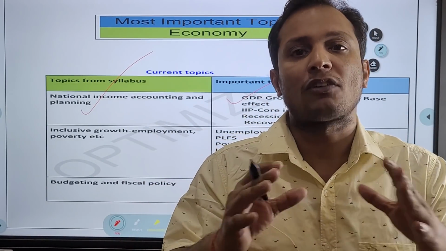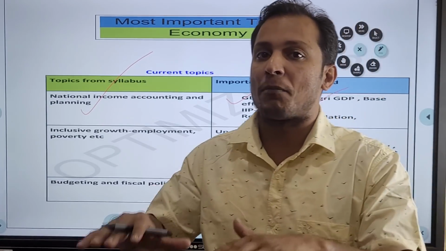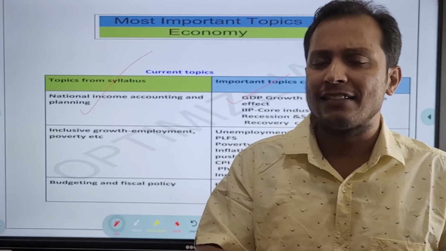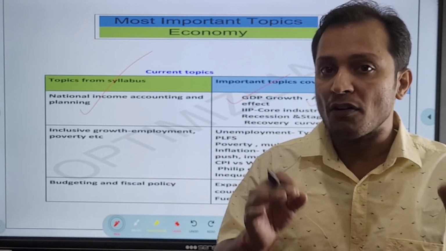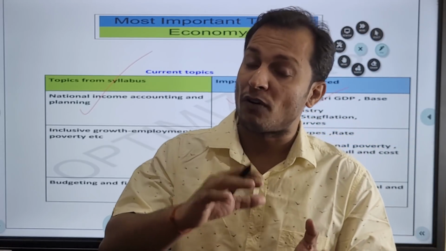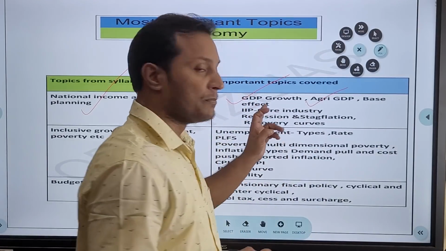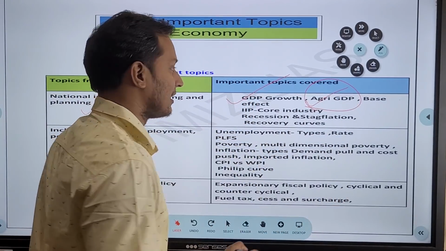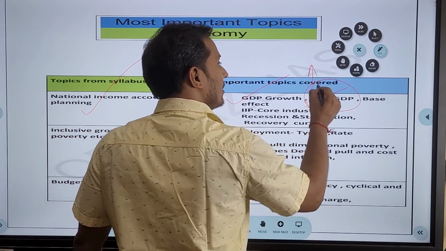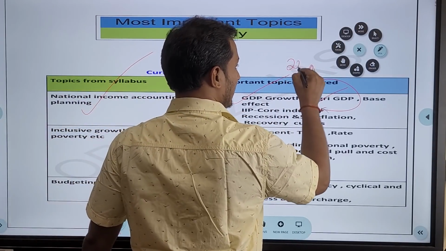Because of the corona, there was a lockdown, and because of the lockdown, other sectors of economy, particularly the industry and some parts of the services sector, were not performing well. However, the agriculture sector was performing really well, and you must be surprised that in this period of corona, the share of agriculture has increased in the total share of the GDP. It has reached up to 20%.